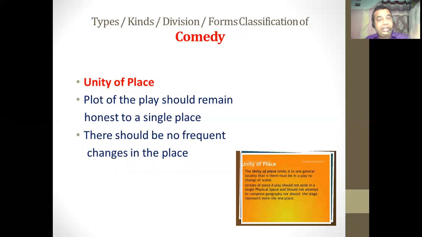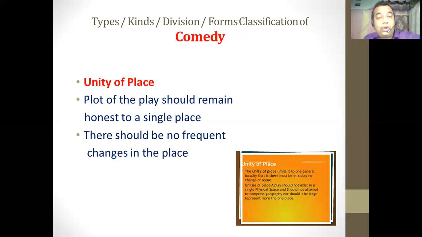The third theory, unity of place, says that the plot of the play should remain honest to a single place. Whenever the dramatist is choosing the settings, the city, the place, while creating his story, he should take into notice that whatever place he is using in his story, he should not make frequent changes in the place of the drama.